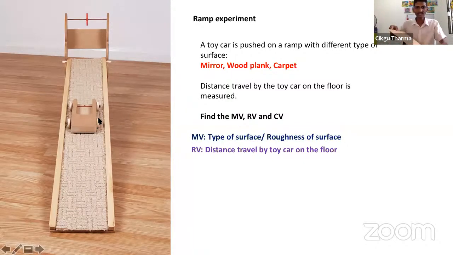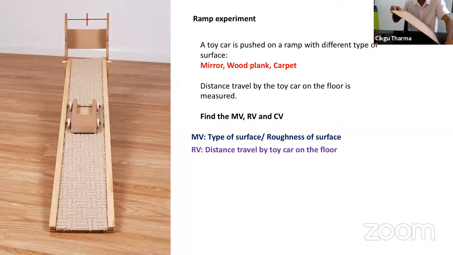Okay, can you see this? This is a ramp. Look at my video. I put two here, right? Like this. The height of the ramp is the same. For the three, mirror, wood plank, and carpet, 3 times we do the experiment, the height of the ramp should be the same. All right. What happens if I tilt it more? If the height of the ramp is more, what happens? It will be faster. All right. So each time when we do it, the height of the ramp should be the same.